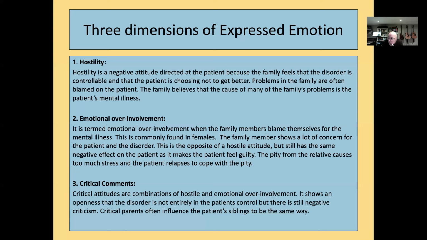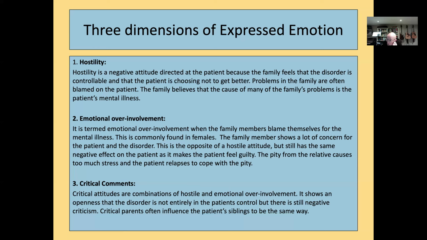The final dimension is simply critical comments. Again, we have a situation where people talk about the patient in the family with schizophrenia in a way that, even though they know it's not the patient's fault that they're behaving in the way they are, they're still critical about the way the patient's behavior has influenced the family, and that can come from parents, and it can influence siblings.